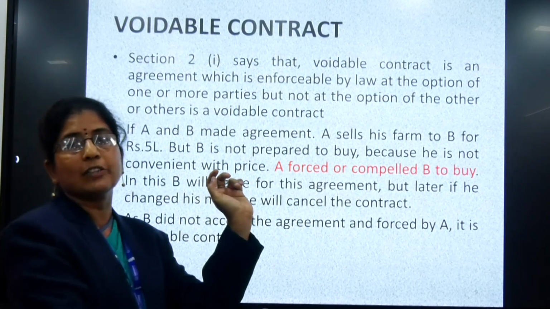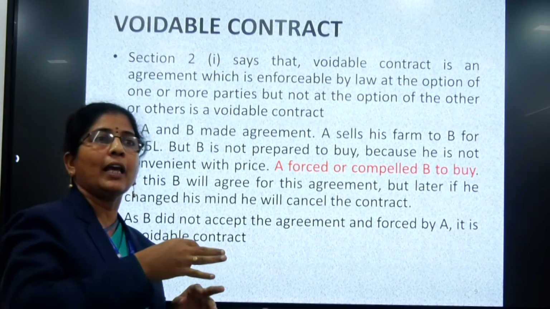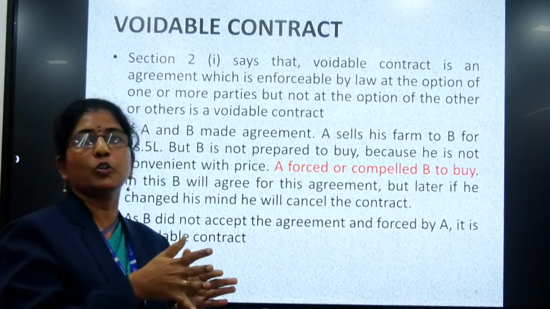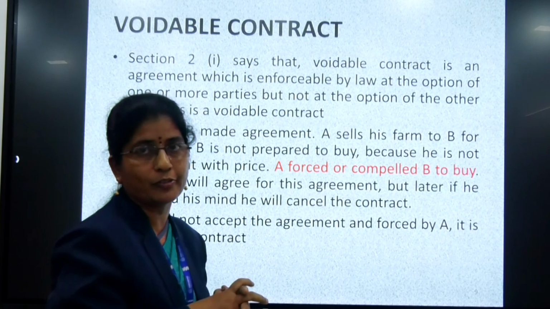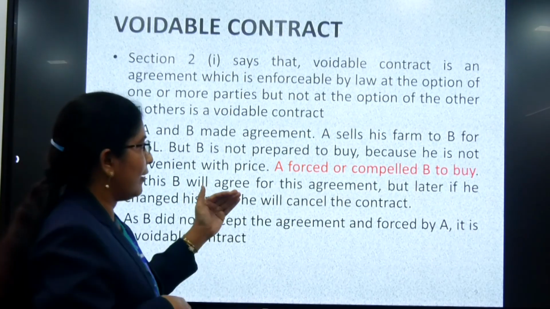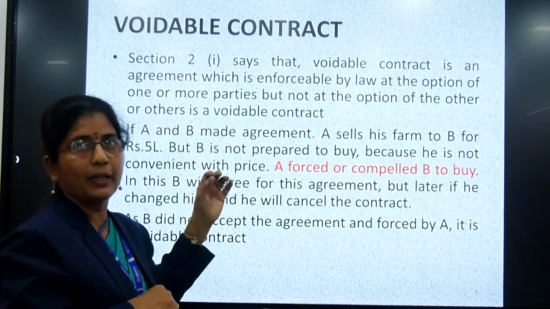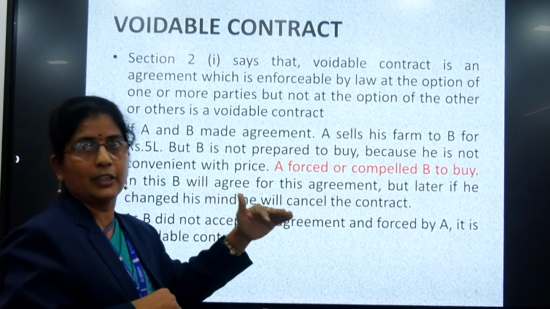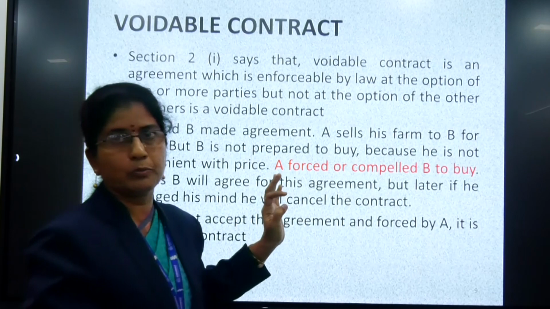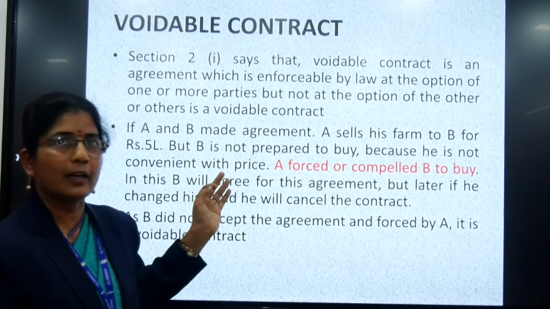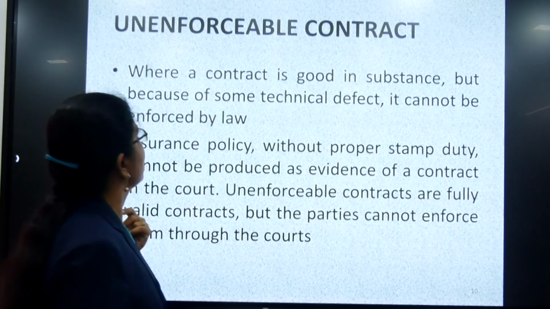Similarly, voidable means if one party is not willing to enter the contract. Say for an example, A has agreed to deliver B some goods, and B has agreed to accept the goods for a certain amount. But A has increased the amount. B is not accepting this, but A is compelling B to buy his goods. In this case, the contract is voidable because contracts can't be made in compulsion. Both the parties should give their free consent.